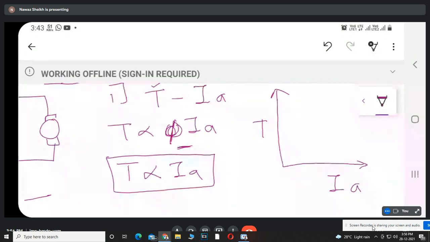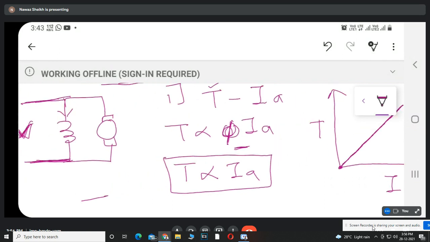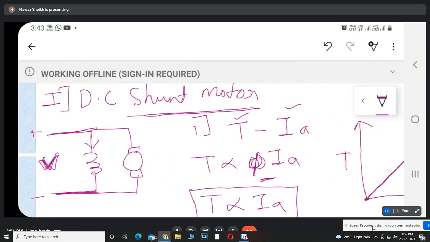When the armature current is zero, torque is also zero, and as we increase the armature current, torque also increases. So it will show the characteristics like this. Clear? Yes, shall I continue?